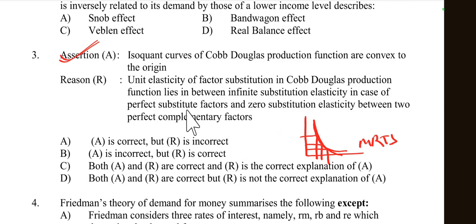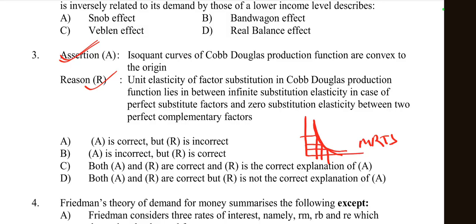And in the perfect substitute case the substitution is infinite. Yes, both are true. So the reason is also correct here, because the Cobb-Douglas production function has unit elasticity of substitution. Unit elasticity of substitution means that the rate at which one input substitutes for another is constant along an isoquant.